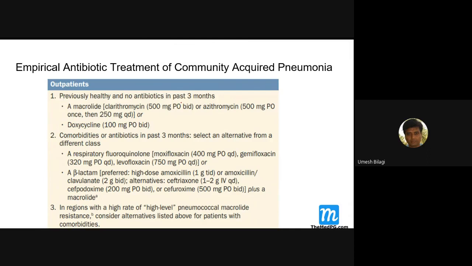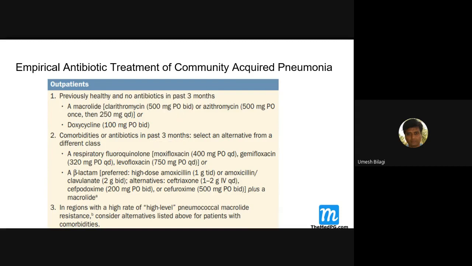Healthy patient coming with pneumonia, so clarithromycin is your drug of choice. Even azithromycin can be used. If there is a concern with this, you can use doxycycline also. This is the drug of choice, however, if the patient has comorbidities, like the ones I discussed, structural lung disease and all those things, then you cannot just use this and send him home. If the patient has already been treated in the last 3 months, select an alternate from the above.